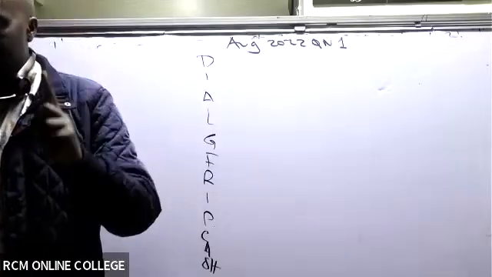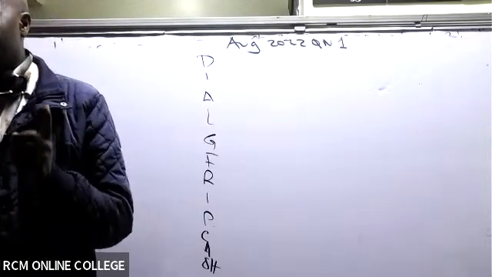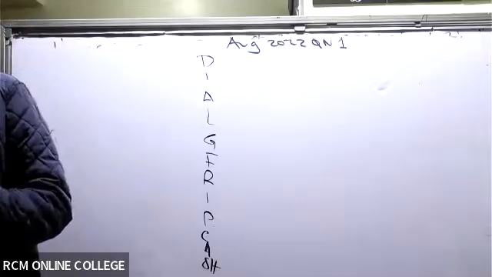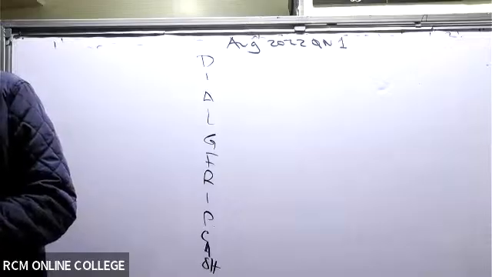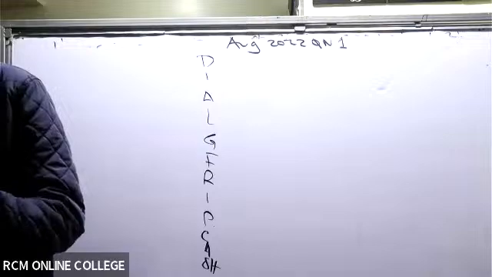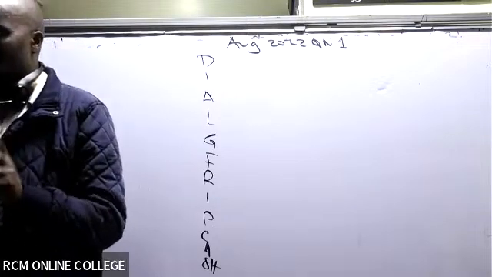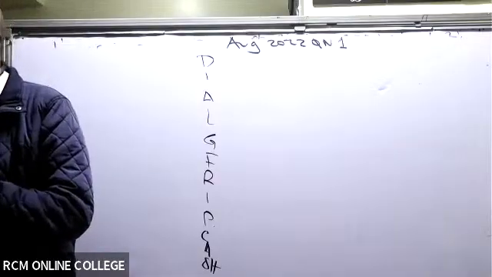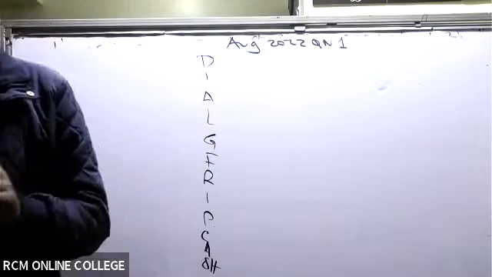So, you should always start by reading the requirement. What does the examiner want us to do? Determine the non-controlling interest in S Limited as at 30th June 2022. And then B, the consolidated statement of financial position as at 30th June 2022. Great. Then I shall be able to read the question itself.